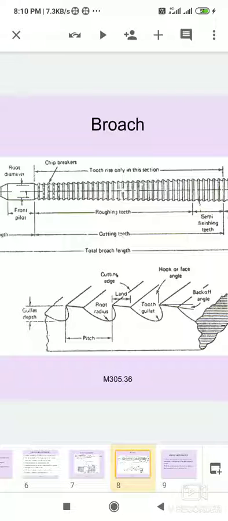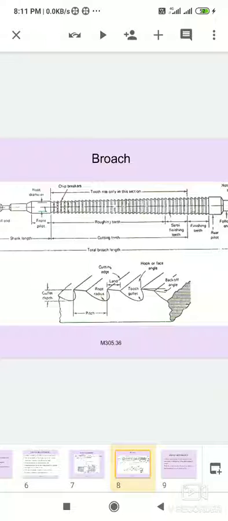Rake angles for important materials: for mild steel, 15 to 20 degrees; for alloy steel, 6 to 10 degrees; and for cast iron, 4 to 8 degrees. For aluminium, the rake angle should be as high as possible because it is a low strength material.